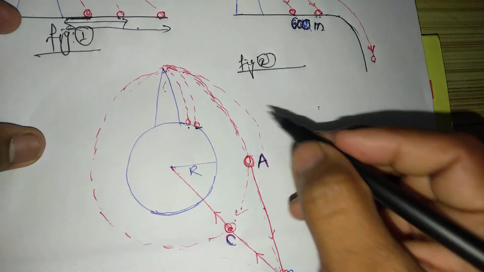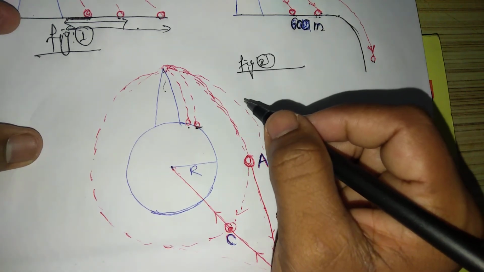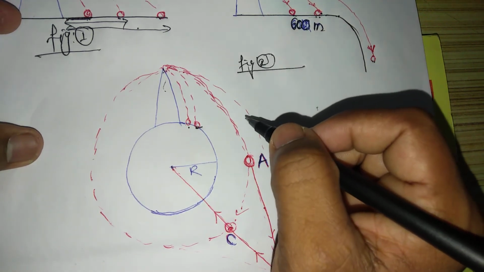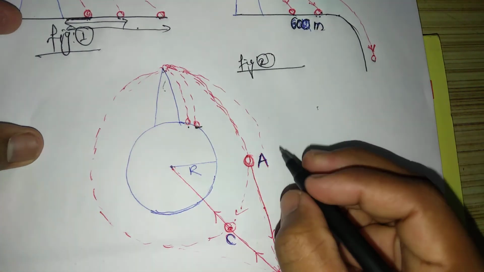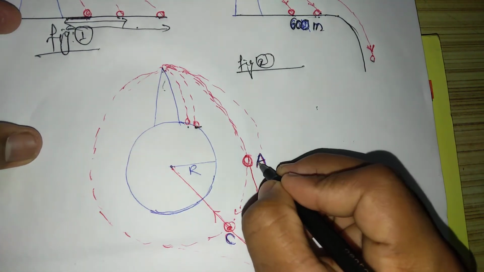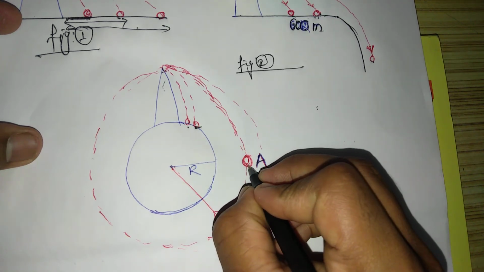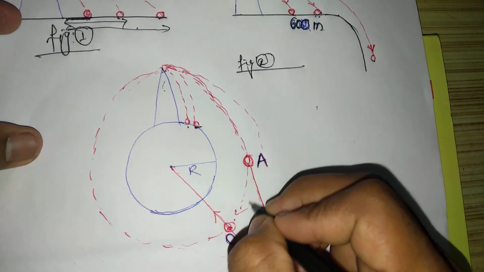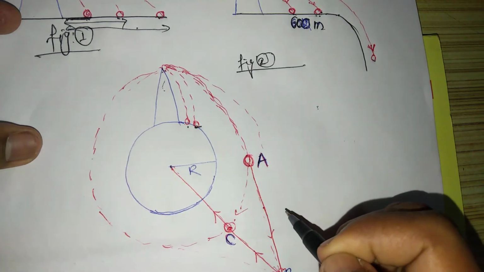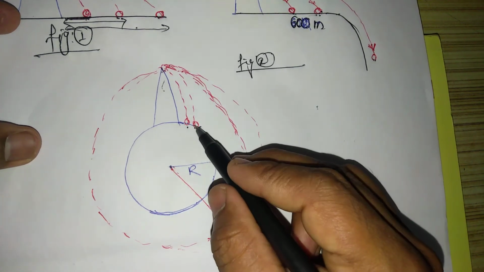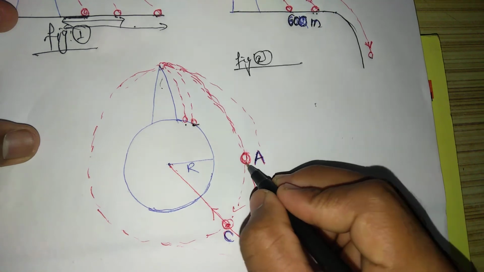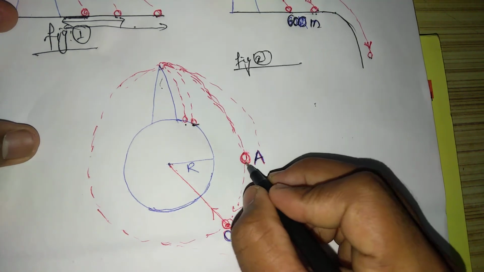And in the third case, if you throw the object with very high velocity, such that the object comes to point A, and when the object comes to point A, it starts to revolve around the earth, and that is the escape velocity.